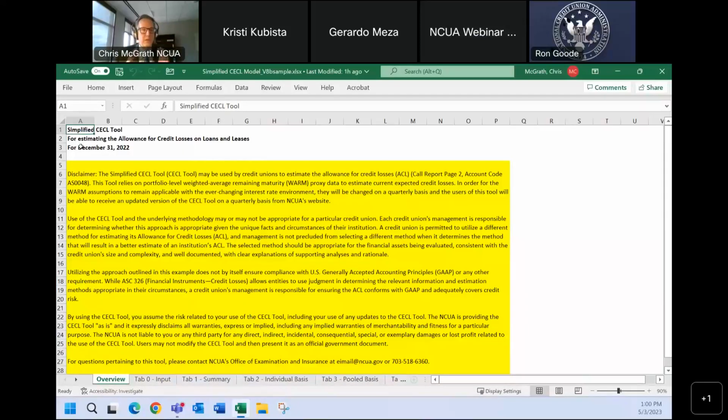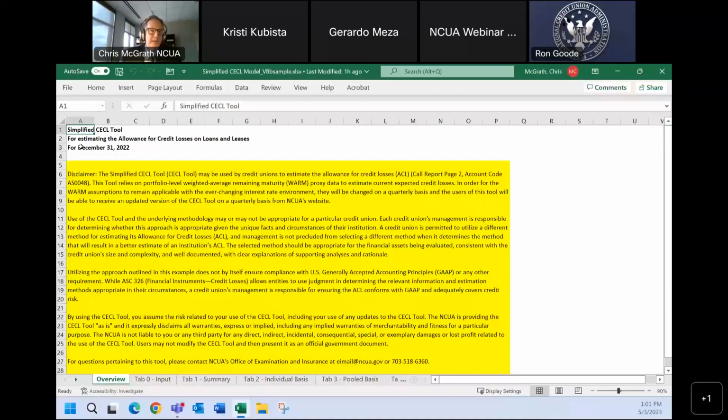Basically, we're providing this tool, but this tool is only as good as your input. Your input needs to go into this tool, and you need to show ownership of this tool. And from putting the data in and taking ownership of this tool, you're going to get a good result.